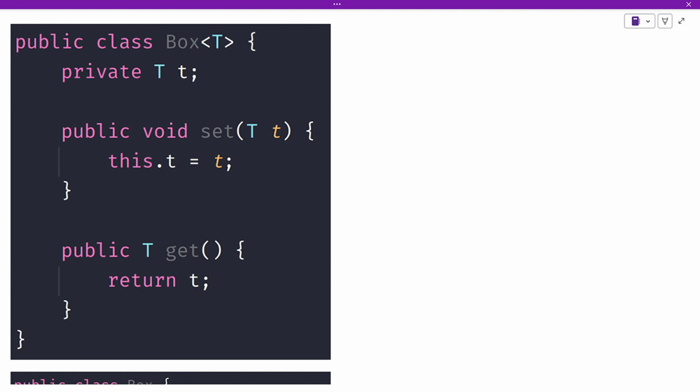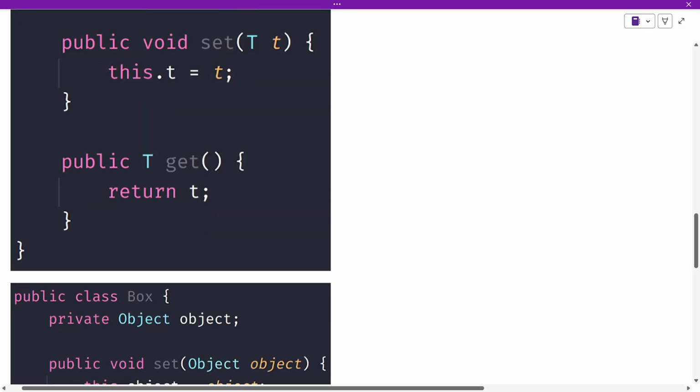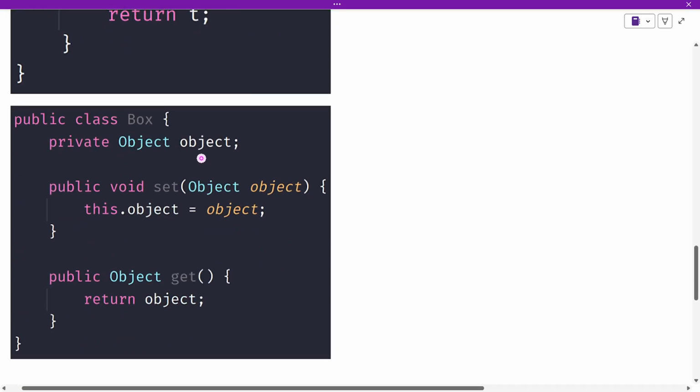In such a situation, usually we use the Object class. Since it is the superclass of all the classes, any class can hold an object instance of the Object class, right? So it is one way that we can do that.